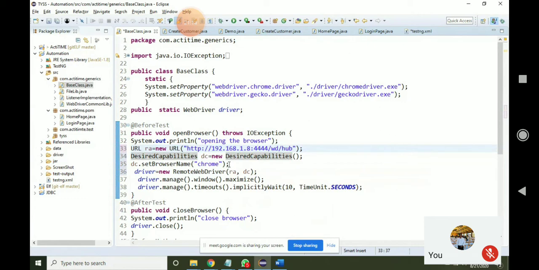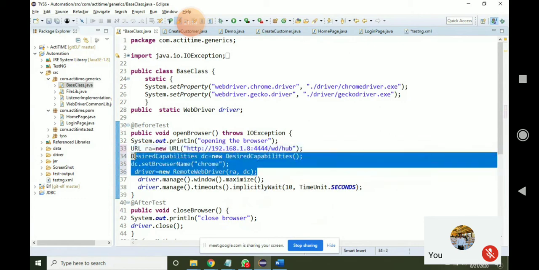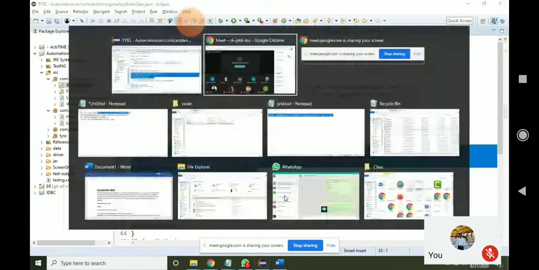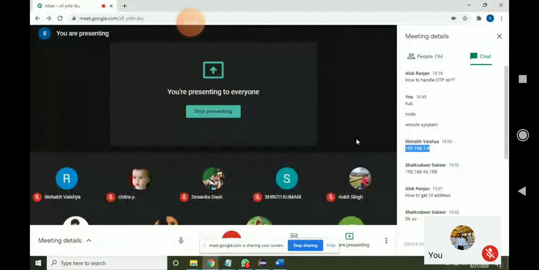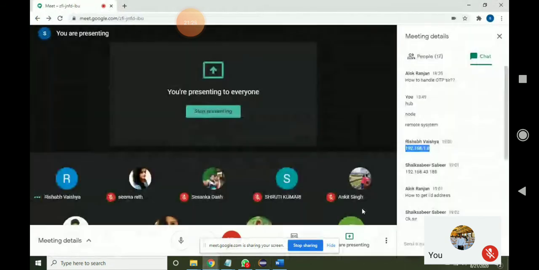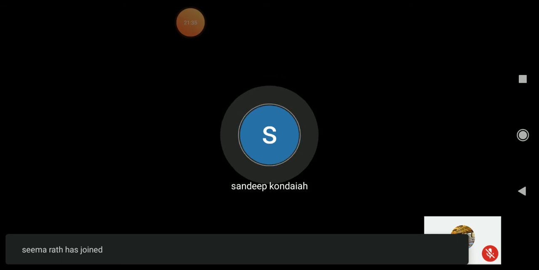I have done this much changes. I will repeat it first. Let me execute. Rishabh, are you done with that? Share me your screen. Yes, sir, I'm sharing my screen. Rishabh, present you.